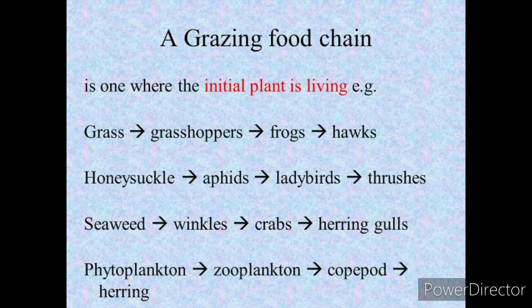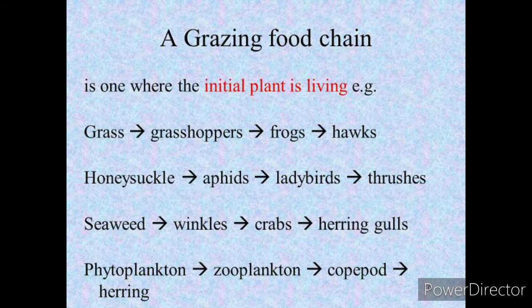So a grazing food chain is one where the initial organism is living. For example, see these examples: grass to grasshoppers, then frogs, hawks; honeysuckle, aphids, ladybirds, thrushes; seaweed, winkles, crabs, herring gulls; phytoplankton, zooplankton, copepod, herring.